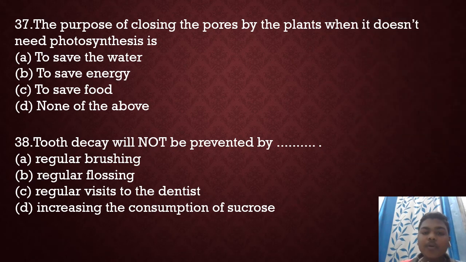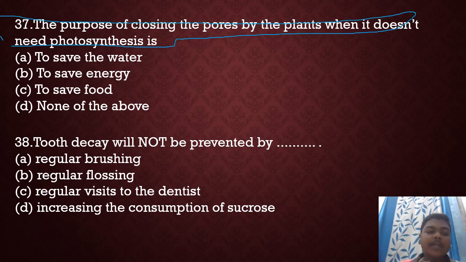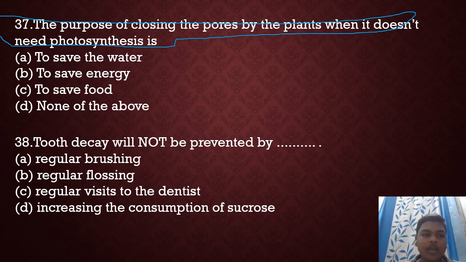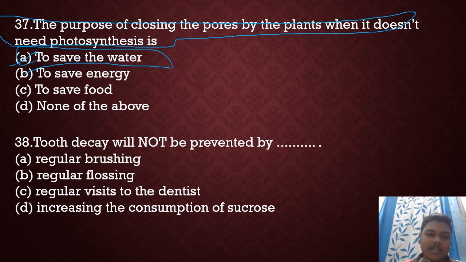The purpose of closing the pores of the plants when it does not need photosynthesis is dash. So in a previous question we read that the closing and opening of the pores of the stomata is controlled by the water present in the guard cells. So the right option will be to save water. 37 number, option will be A, to save water.